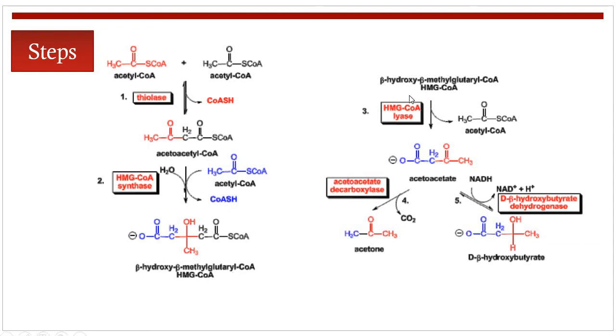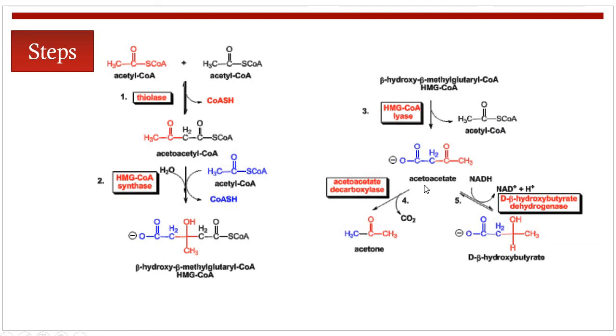Now the steps continue after the formation of HMG coenzyme A. But the important thing here is that the HMG coenzyme A synthase step is the regulatory step in the process of ketogenesis. Now this HMG coenzyme A is acted upon by HMG coenzyme A lyase, and this lyase breaks down the HMG coenzyme A into acetoacetate and acetyl coenzyme A.